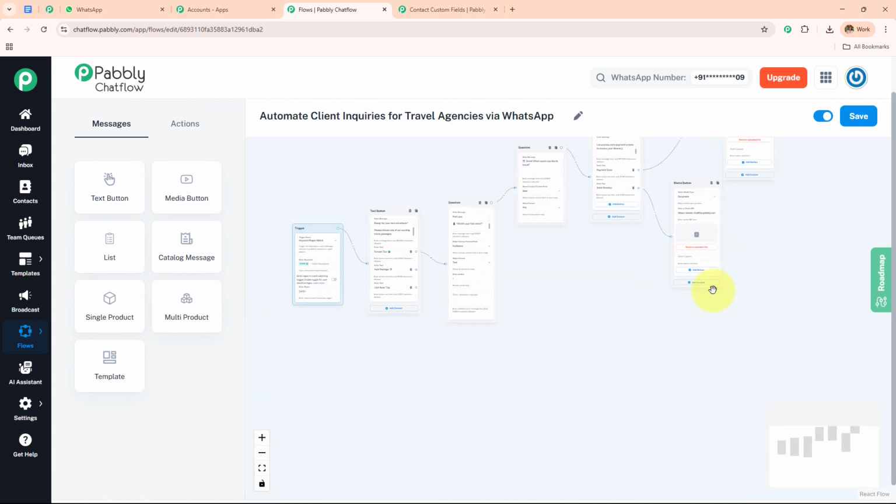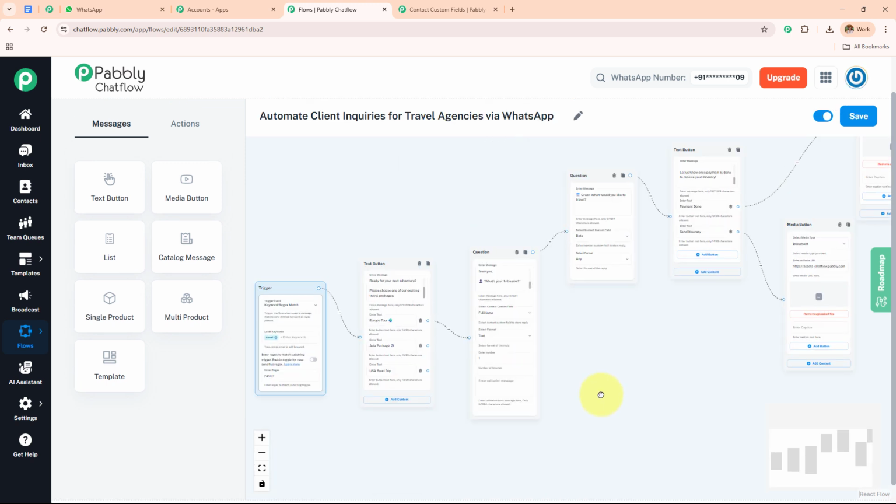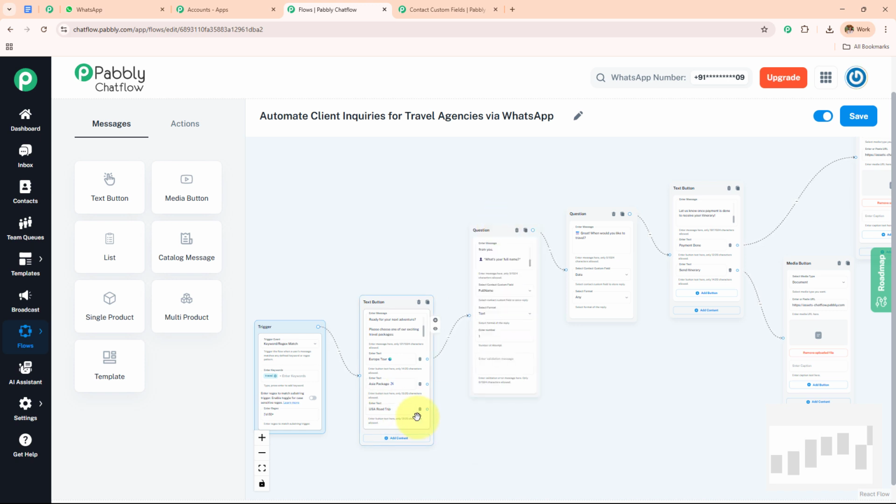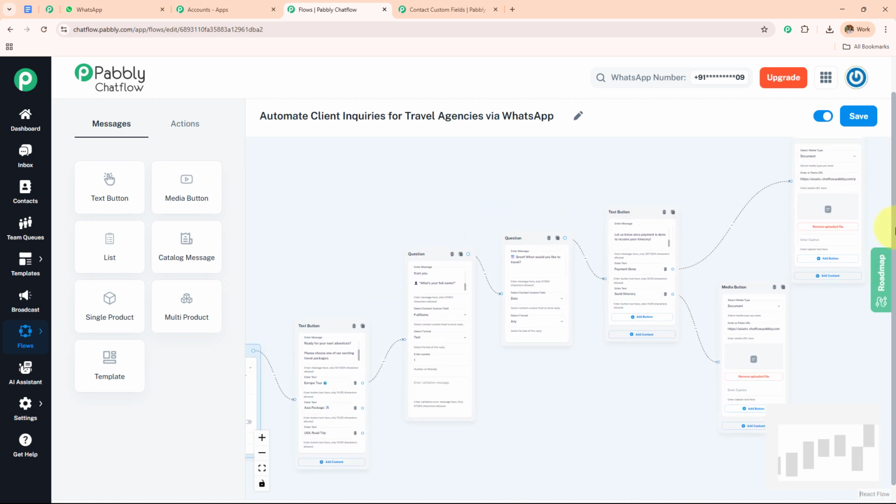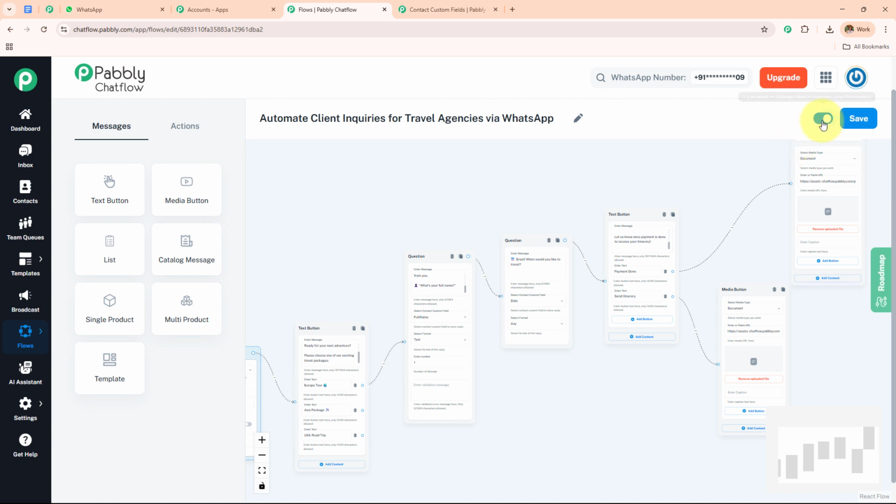Now we have created this flow, and you can extend this flow in the similar manner for the rest of the buttons and options. So here I have created this flow, and we have to make sure that we activate this button. If we do not keep this active, the messages won't be sent, and also that we save this flow. If we do not save the flow, all our messages will be lost.